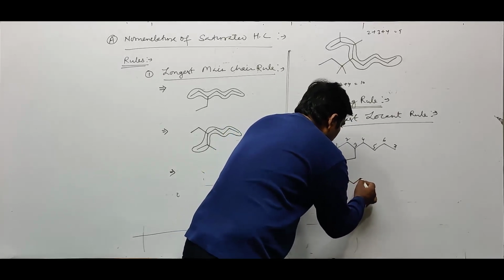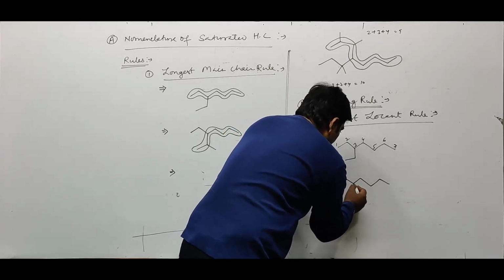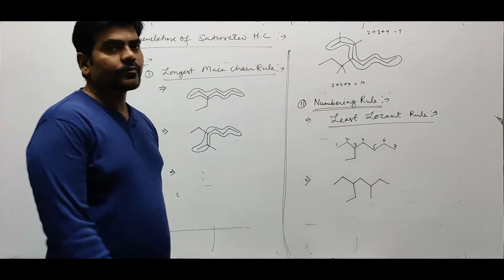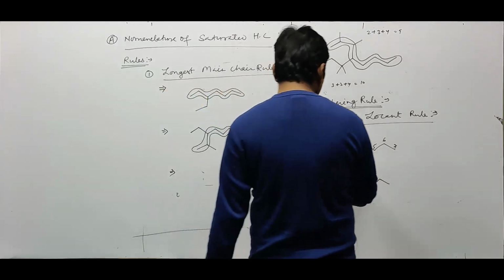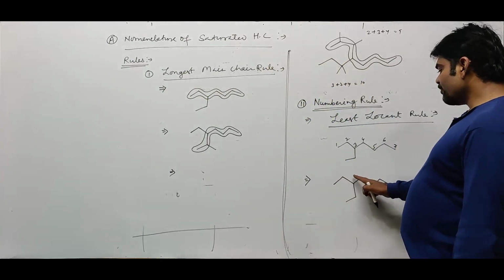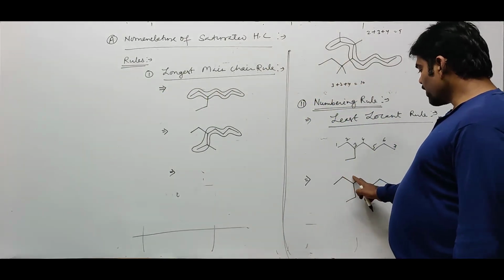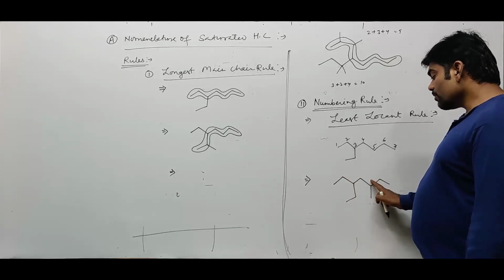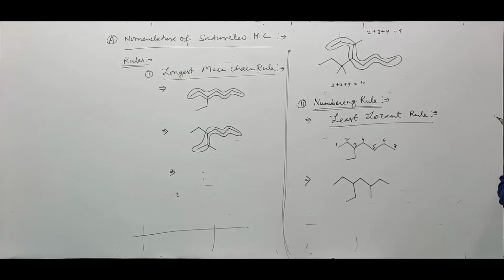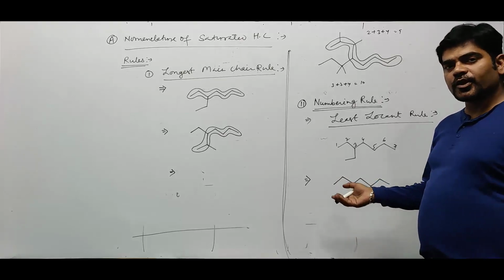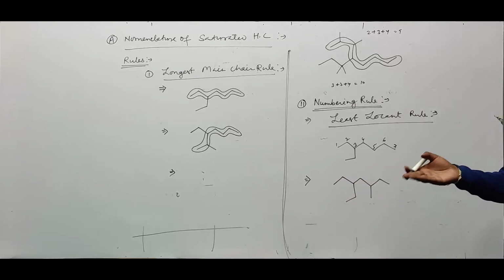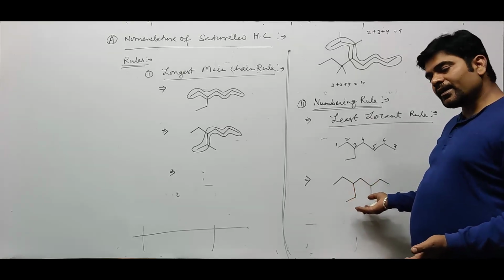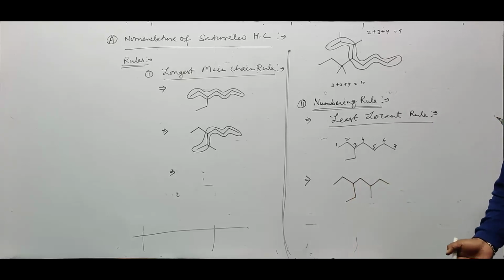What does it mean? Suppose this is a structure, at this side we have ethyl and at this side we have methyl. From this side we are giving numbering 1, 2, 3, third position we have ethyl. From this side, 1, 2, 3, third position we have methyl. So from both the sides of the main chain, the branch appears at the third position, but at one side there is ethyl and on the other side there is methyl.